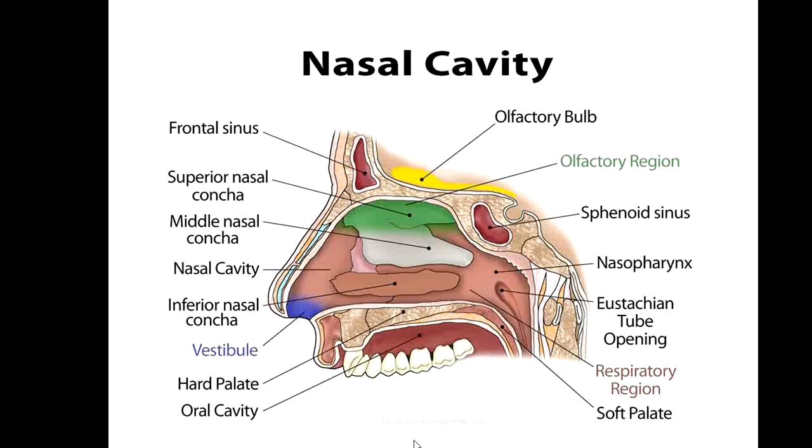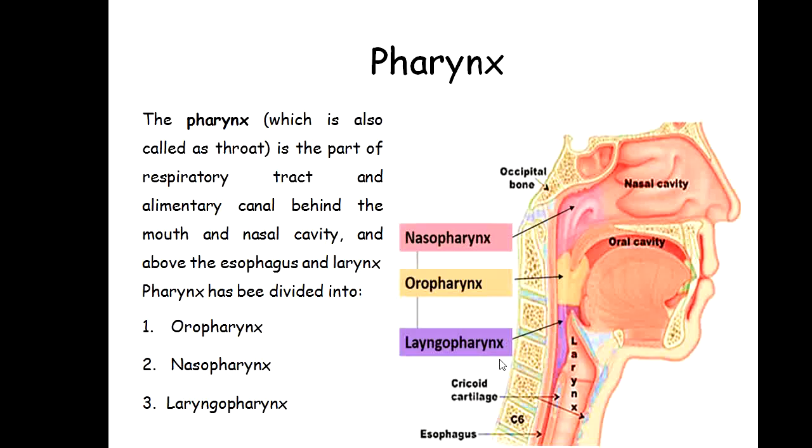So this is the first part of the upper respiratory tract, the nasal cavity, which leads to the pharynx. The oral cavity can also lead to the pharynx. We can also inhale air with the help of the oral cavity.